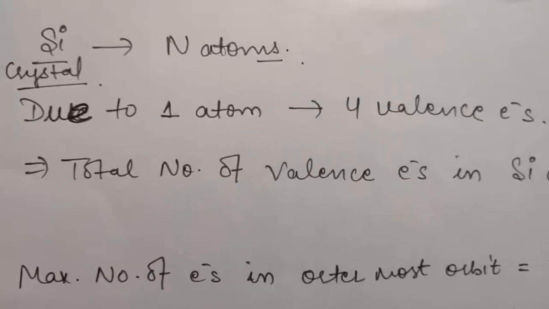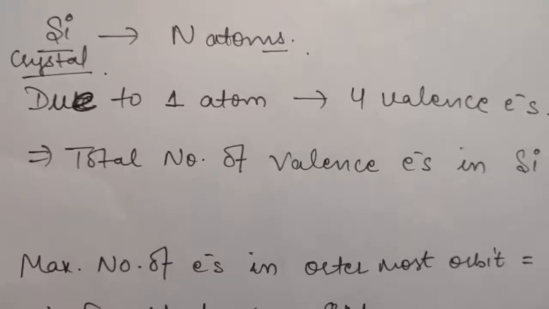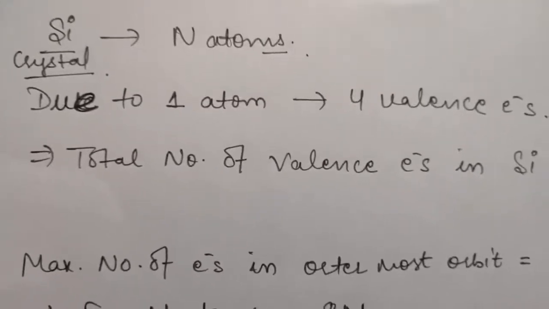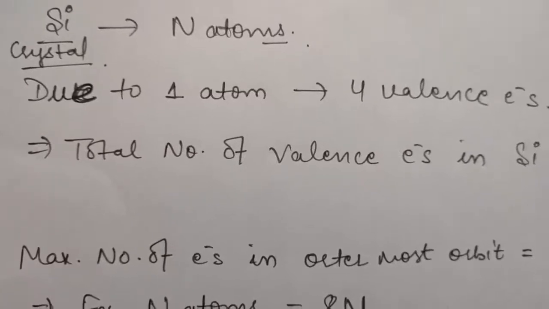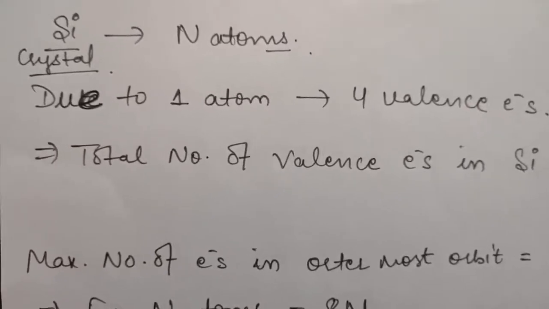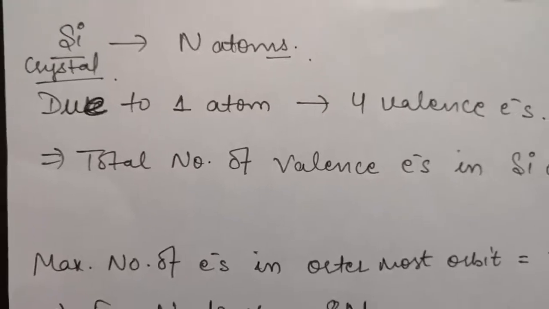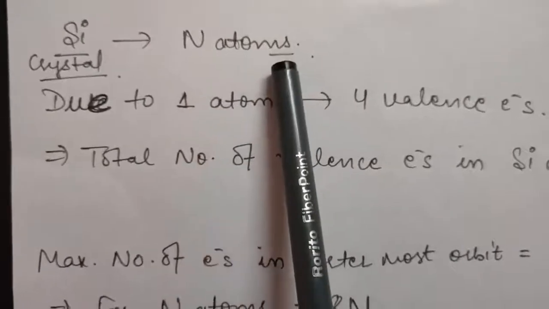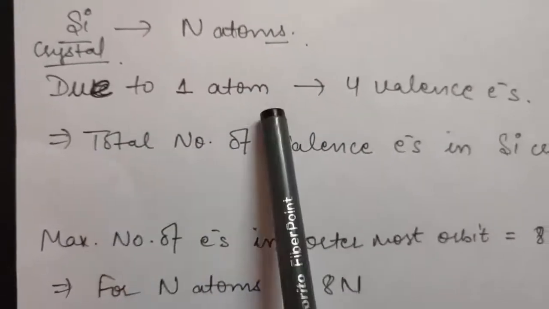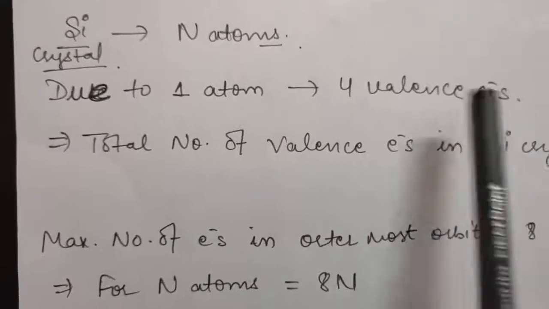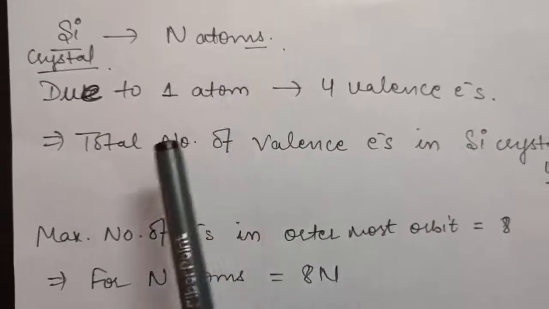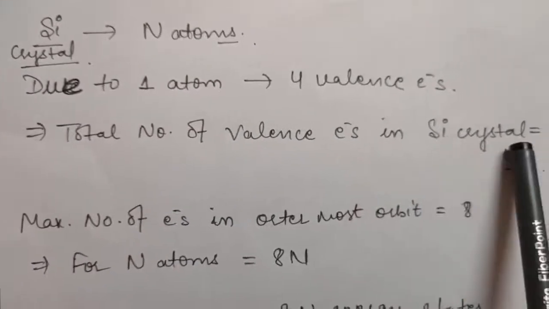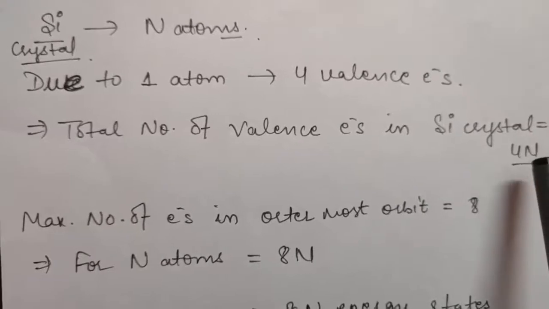Before drawing the graph between energy and interatomic spacing, let me tell you a brief idea about a silicon crystal. As you know, a silicon atom has 4 valence electrons. Here I am taking a silicon crystal which has, suppose, n number of atoms. Due to one atom you will have 4 valence electrons, so if you have total n atoms, the total number of valence electrons in the silicon crystal will be 4n, right?